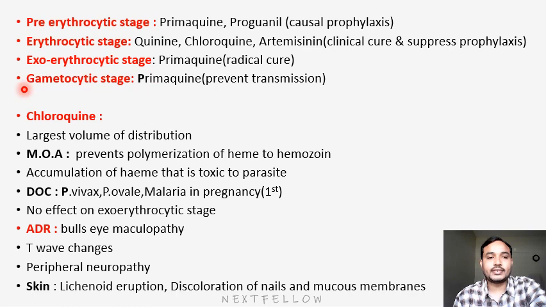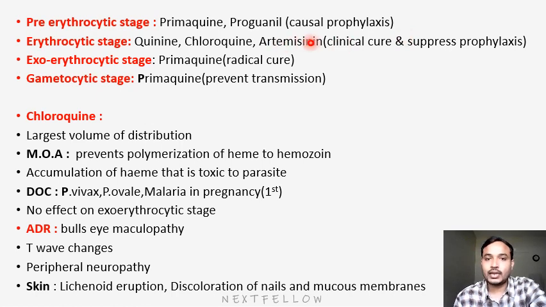Next is the gametocytic stage. Gametocytic stage means preventing transmission. Here gametes are transmitted from the human body to the female Anopheles mosquito. Once we inhibit gamete transmission, obviously we prevent the transmission. The drug is primaquine. Here MCQs will be on causal prophylaxis, suppressive prophylaxis, clinical cure, where they can ask which stage.